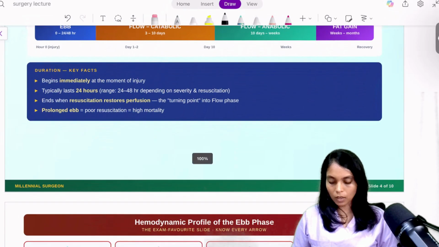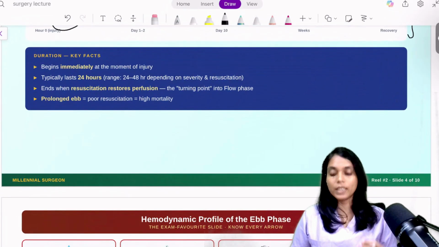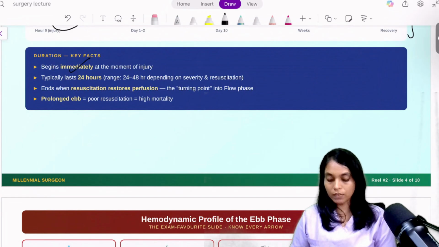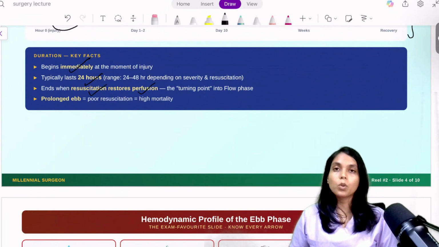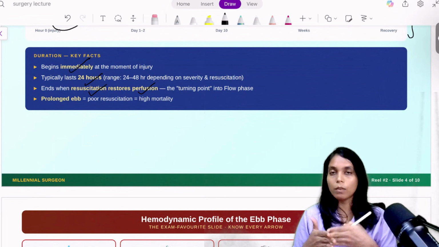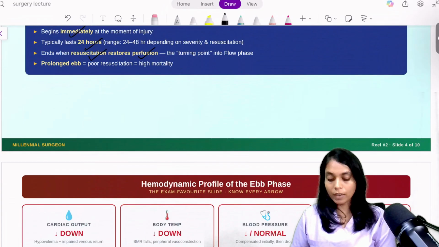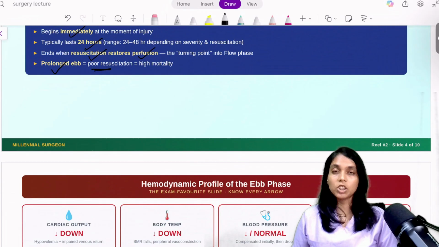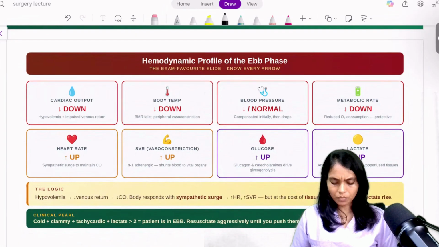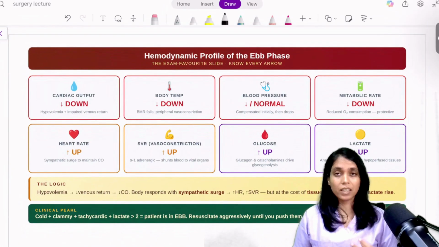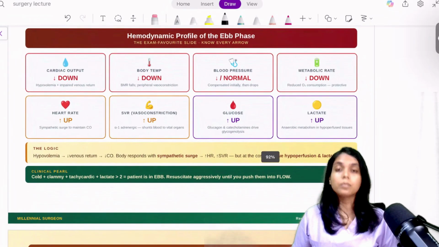Now, the ebb phase we have already discussed. It is an immediate phase. It will last only for 24 to 48 hours. Then it ends when resuscitation restores perfusion, and that is the turning point when the ebb phase gets converted into the flow phase. Now what will happen if the ebb phase gets prolonged? If it gets prolonged, it means the patient has poor resuscitation and there is a high chance of mortality. Now let's see what actually happens practically in the body when the patient is in the ebb phase.